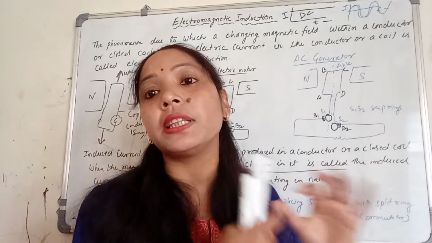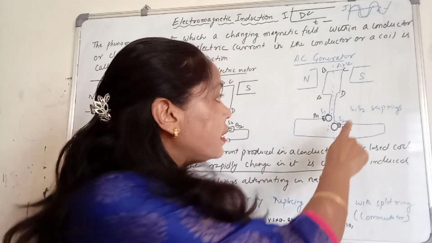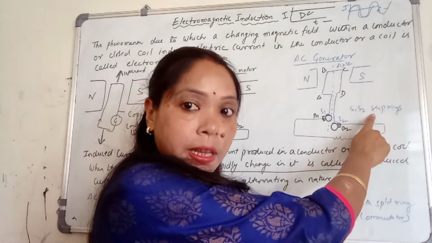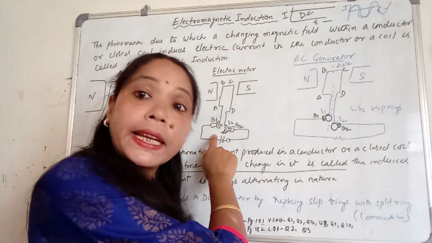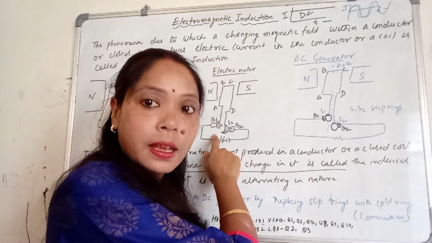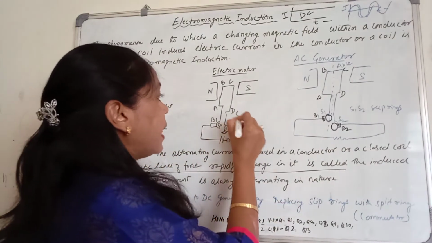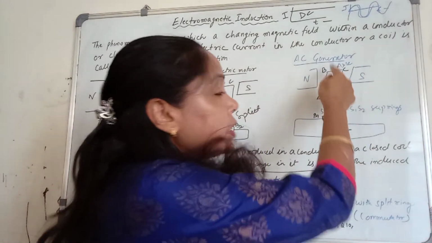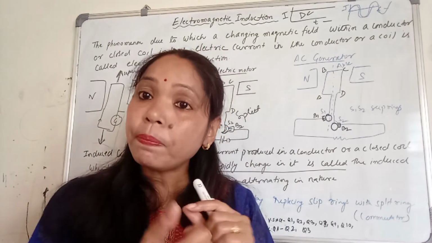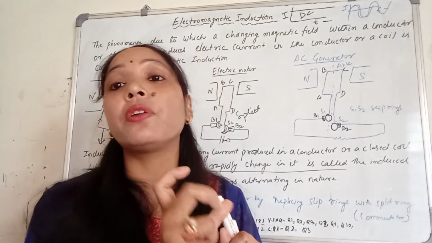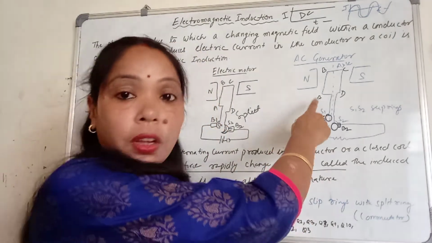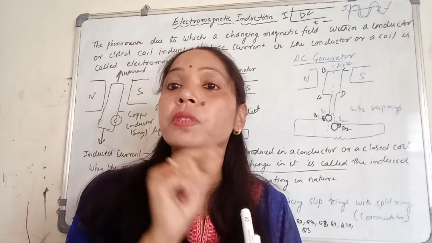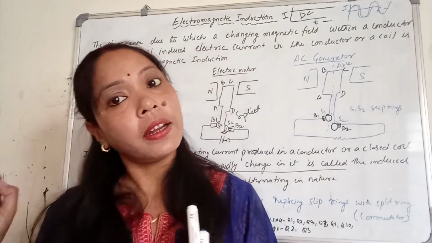Here we are using the slip rings, that is called S1 and S2 is called slip rings, and here it is called as split rings. Split means semicircular. Split, S-P-L-I-T. Now this is your axle. With the help of axle, first we will rotate the coil from 0 degree to 180 degree.